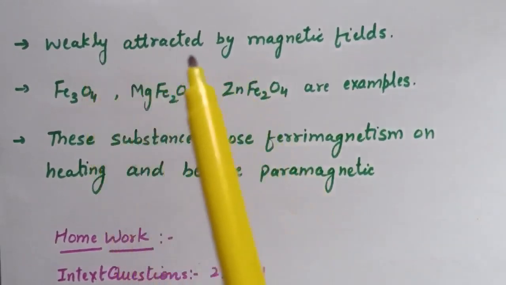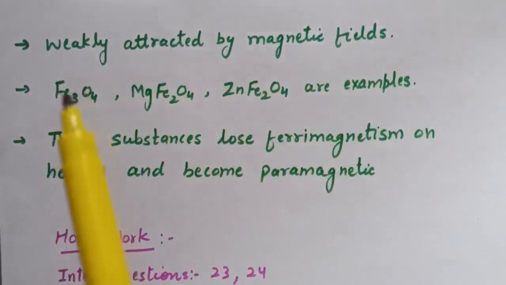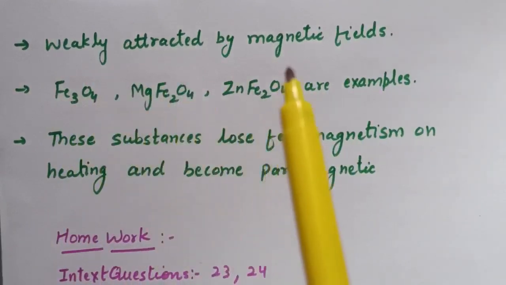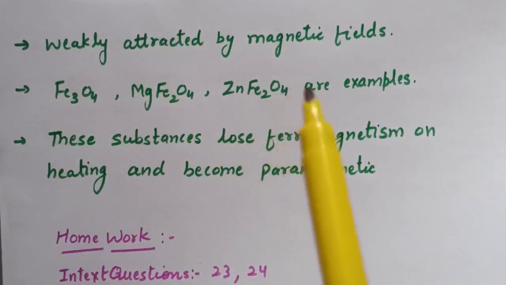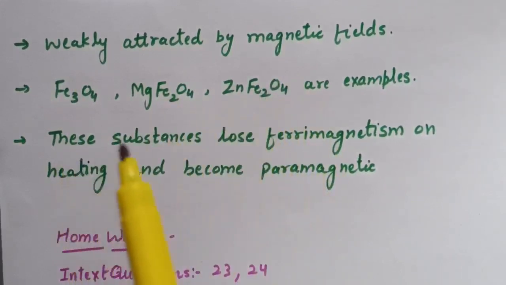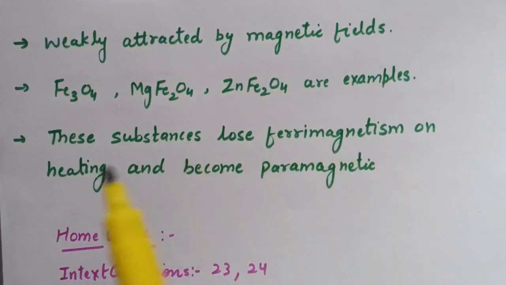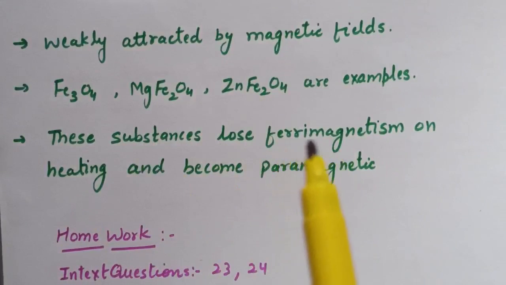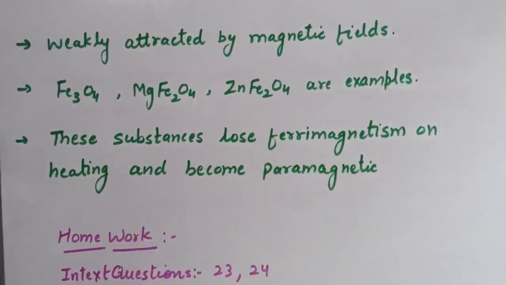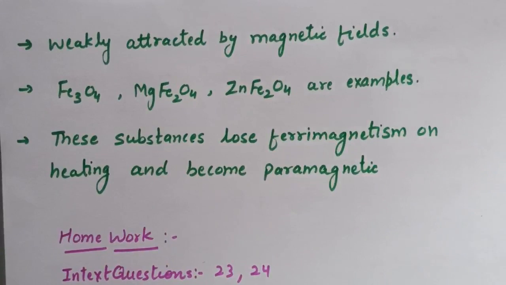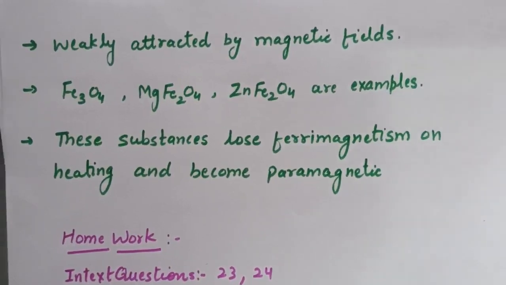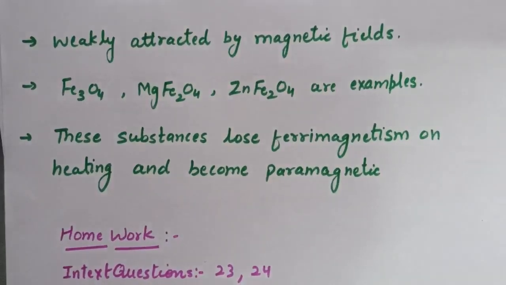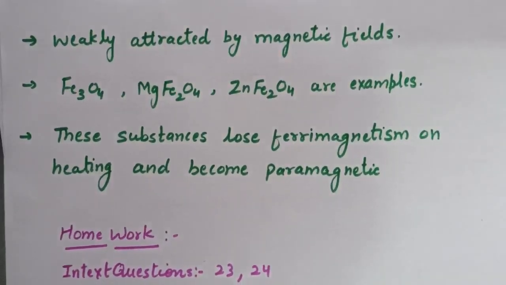Ferrimagnetic substances are weakly attracted by magnetic fields. Examples: Fe3O4, MgFe2O4, ZnFe2O4 are the examples of ferrimagnetic substances. And these substances lose ferrimagnetism on heating. That is, when we heat these substances, they lose their ferrimagnetism and become paramagnetic. This is all about the magnetic properties of solids. There are 5 types: paramagnetism, diamagnetism, ferromagnetism, antiferromagnetism, and ferrimagnetism.